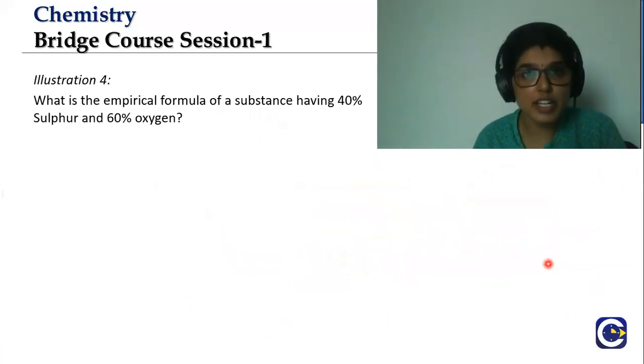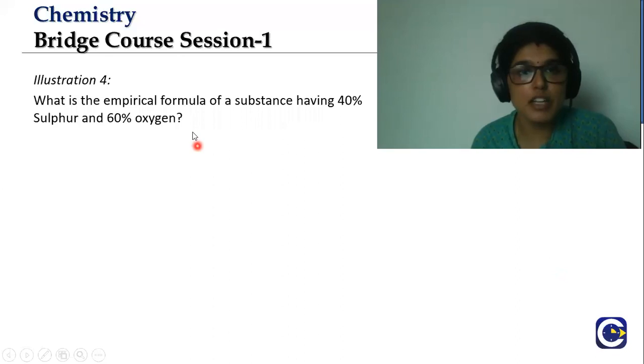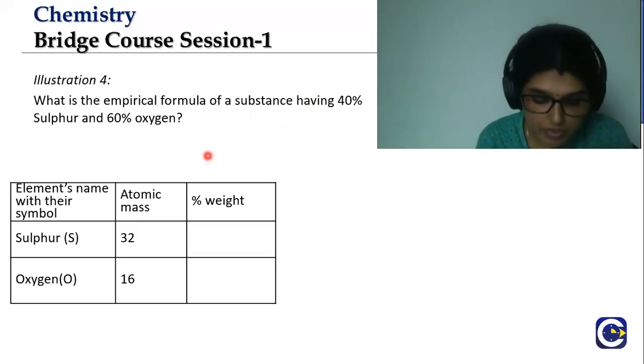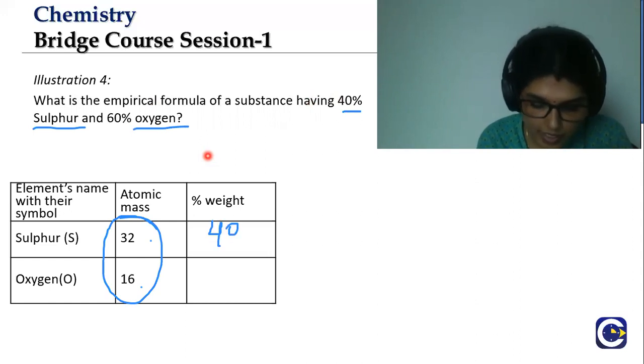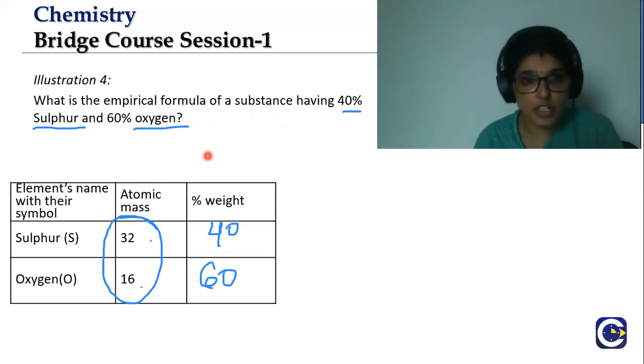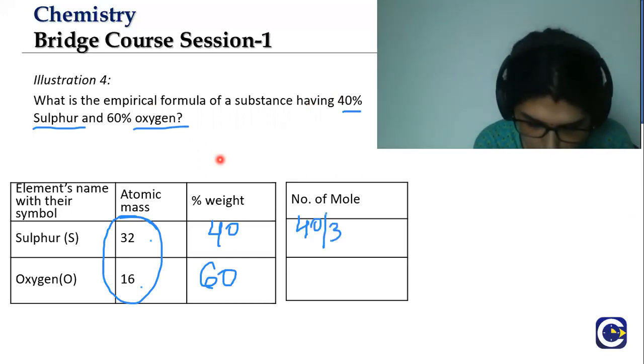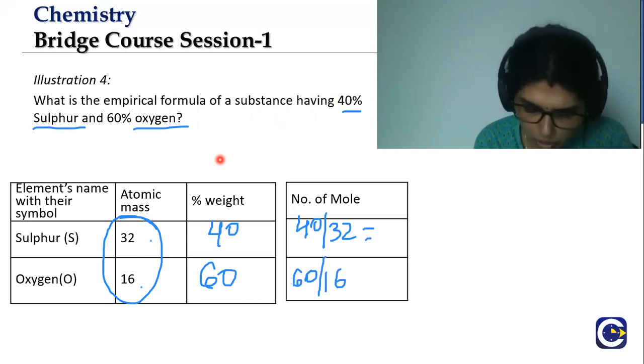So let's look at another question, shall we? What is the empirical formula of a substance having 40% of sulfur and 60% of oxygen? So first, we write the atomic masses for sulfur and oxygen. So it is 32 and 16, and then the percentages, it is 40% and this is 60%. After that we calculate the number of moles. So 40 divided by 32, 60 divided by 16. So you will get 1.25 and 3.75.